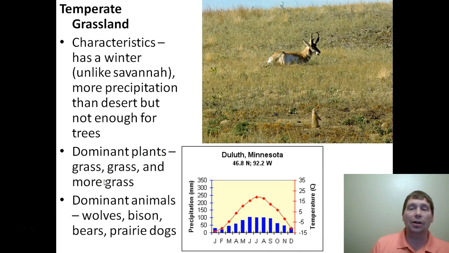Dominant animals that live in the area are going to be things like wolves, bison, pronghorn, bears can even live here, prairie dogs, black-footed ferrets, and so on and so forth. Lots of things that are fast live in the temperate grasslands. And so that's our next example of a biome.